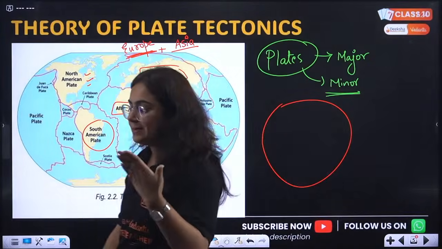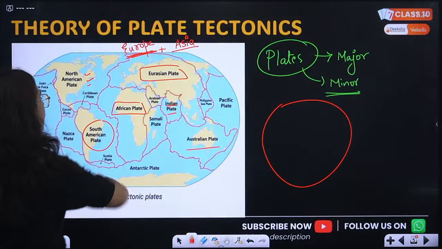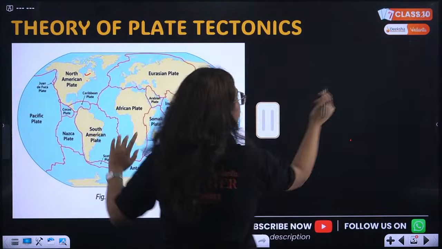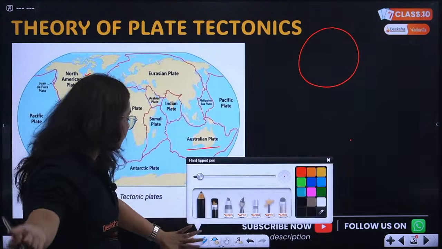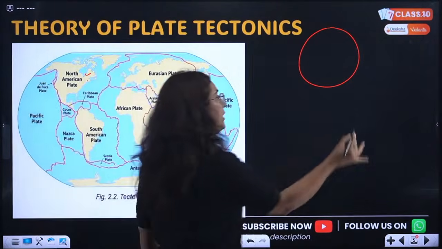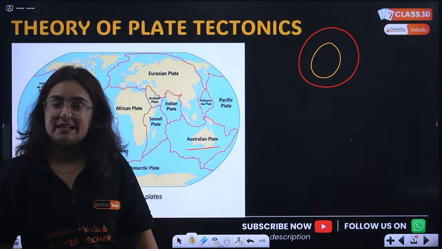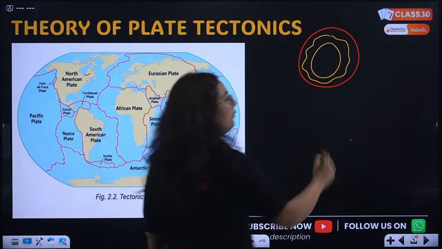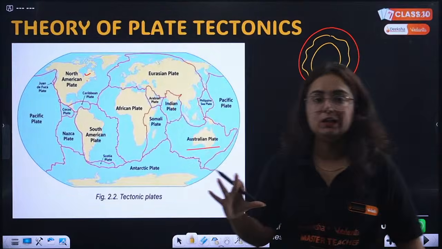Ma'am, how are these plates important for the theory of plate tectonics? Now comes the main topic. This was Earth millions of years ago. Pay attention. In this Earth, there was a single landmass, which was surrounded by water from all four sides.